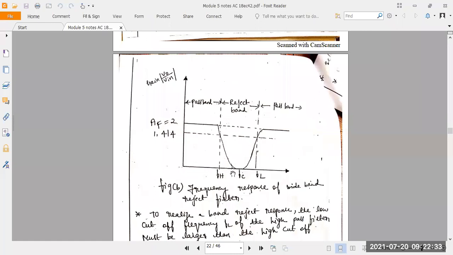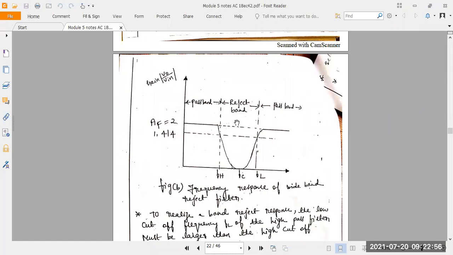So here we want to select the signal within the difference between the higher cutoff frequency and lower cutoff frequency. From that we can eliminate the signal. From the center frequency we can eliminate the signals. Understood? Any doubts here?